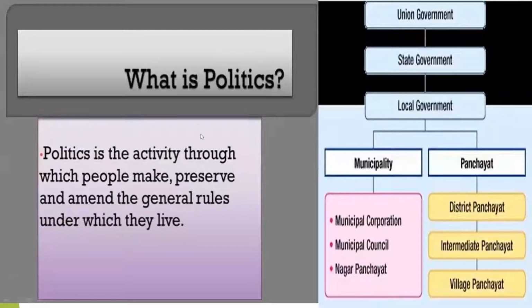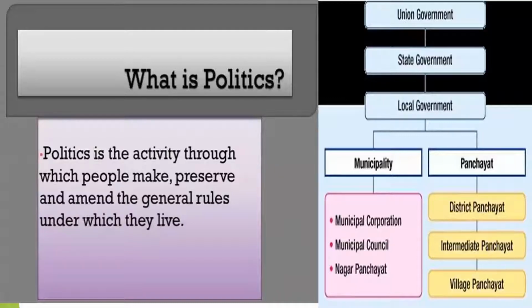So this is the politics. So what is politics? Politics is the activity through which people make, preserve, and amend the general rules under which they live. Nowadays it is very important to get political awareness and political knowledge. As social teachers, we have to explain it by an easy method in the classroom, by preparing administrative charts, role plays, and mock parliament. These are all helpful to the learning of politics.